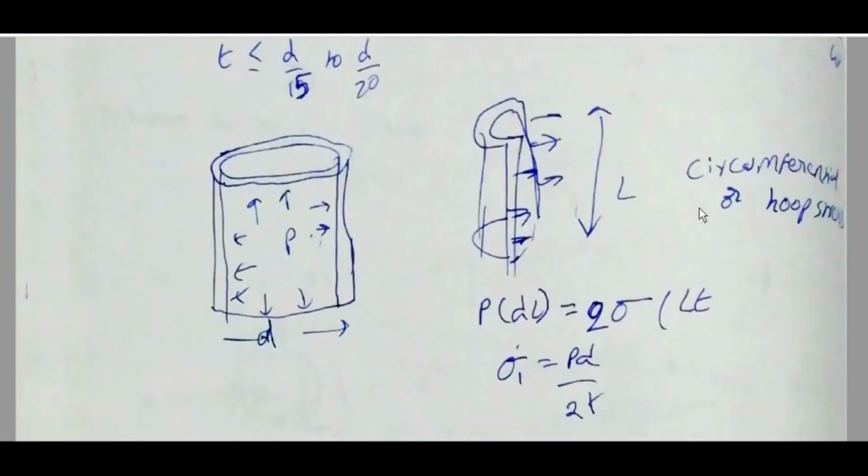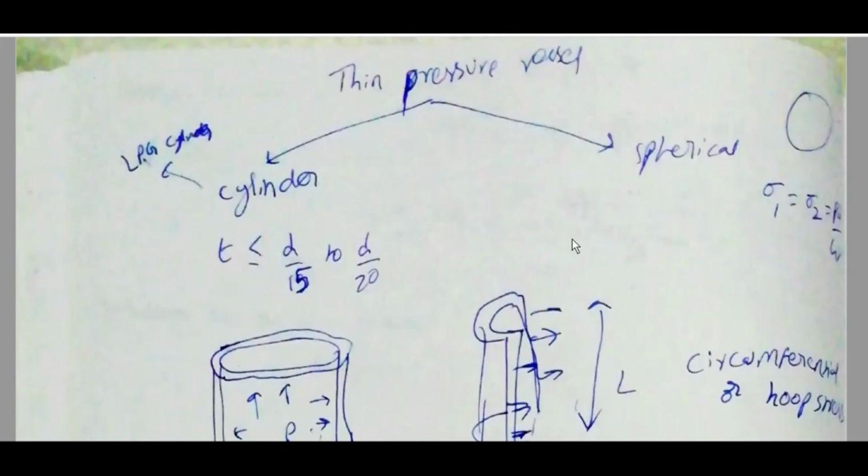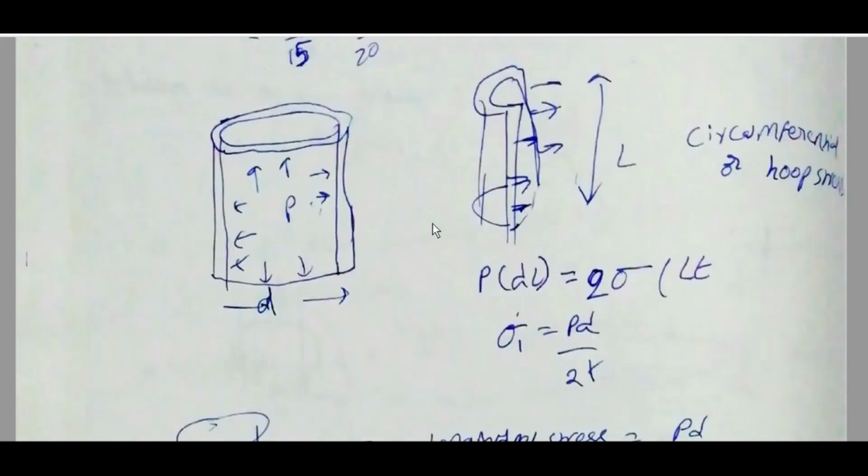Thin pressure vessel and cylinder, like an LPG cylinder: t less than or equal to D by 15 to D by 20. Spherical: sigma 1 is equal to sigma 2 is equal to PD by 4t.